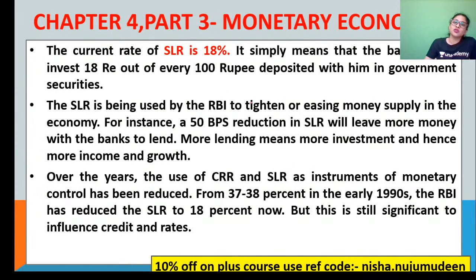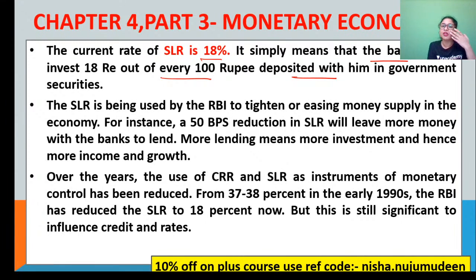Now, the current SLR is what it is, 18%. The meaning of that is the bank has to invest 18% out of every 100 rupee deposit with it in government securities. And now, basically, why do you use such an instrument is the next question, guys. Basically, if you see the statutory liquidity ratio, it has been used by RBI to tighten or ease the money supply, to contract or to expand the money supply in the economy according to situations.